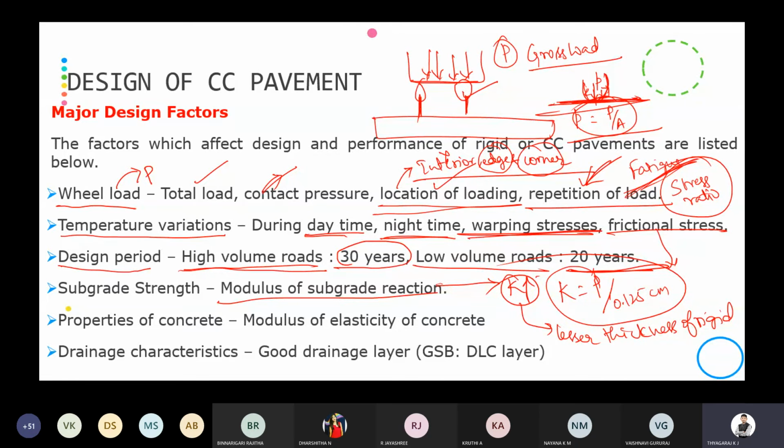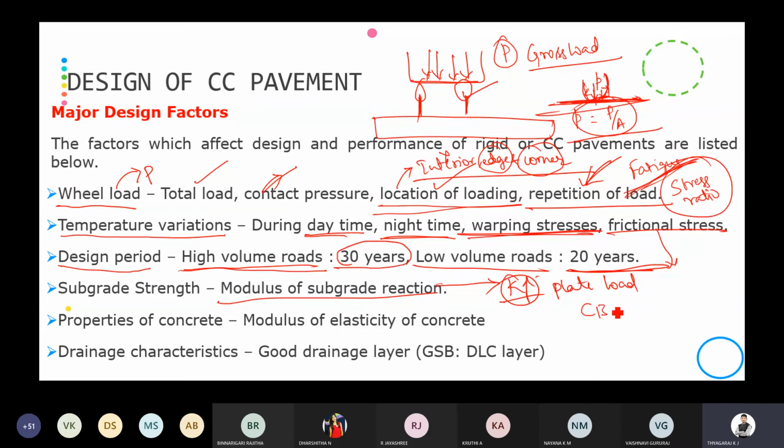And this modulus of subgrade reaction is interrelated with the CBR of the soil. Some places will be there where we can't conduct the plate load test and can't determine this K value, so we can do the CBR test and relate the K value. By conducting the CBR test, we can easily determine the modulus of subgrade reaction.